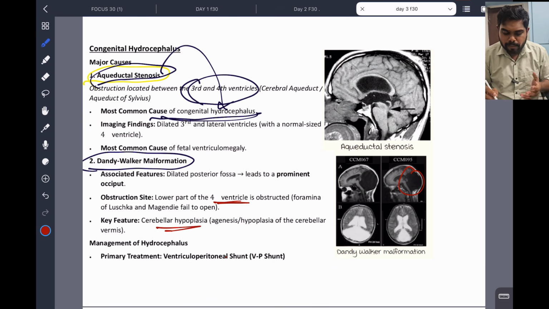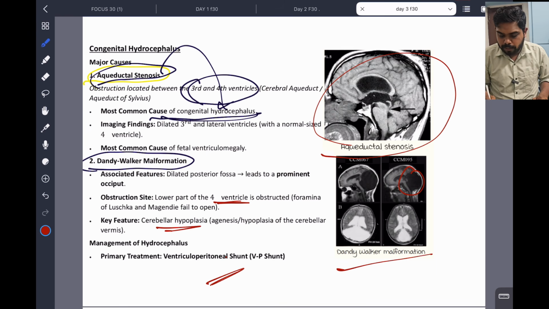Okay. So what is the management of congenital hydrocephalus? Nothing but the shunt, ventriculoperitoneal shunt and all. Okay, so this is very important: aqueductal stenosis and the Dandy-Walker malformation. The most common is between the third and fourth ventricle, the aqueductal stenosis. This is also a spotter, which can be asked.